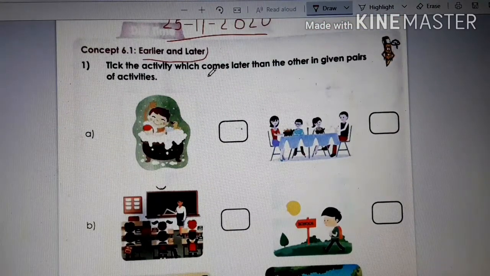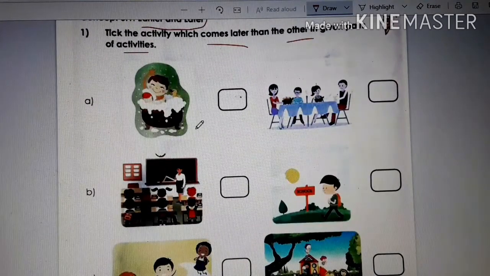Tick the activity which comes later than the other in the given pairs of activities. You have to tick the activity which comes later than the other. Okay. You have to identify the pictures. You see the picture and understand which activity is done later than the other.